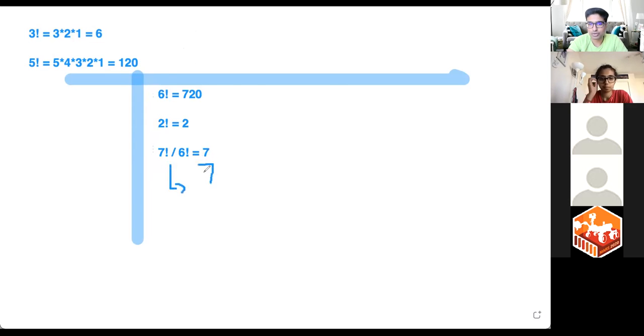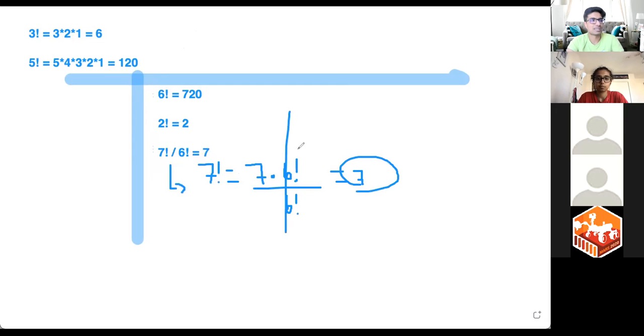Since we have 7 factorial, right? We know 7 factorial is equal to 7 times 6 times 5 times 4 times 3, all the numbers before it, right? So it's expanded. It's 7 times 6 factorial, which is essentially the same thing. And doing that divided by 6 factorial, similar terms cancel out. We're left with only 7. So good job, Avanish, getting that out.